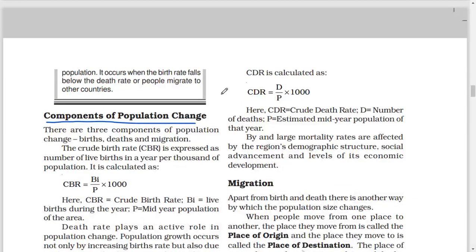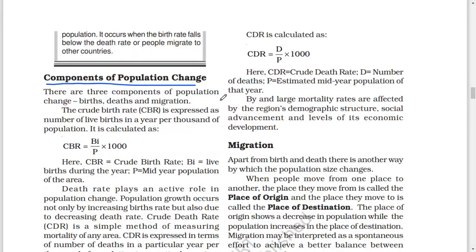CDR is calculated as CDR equals D by P into 1000. Here CDR equals crude death rate, D equals number of deaths, P equals estimated mid-year population of that year. By and large, mortality rates are affected by the region, demographic structure, social advancement, and levels of its economic development.